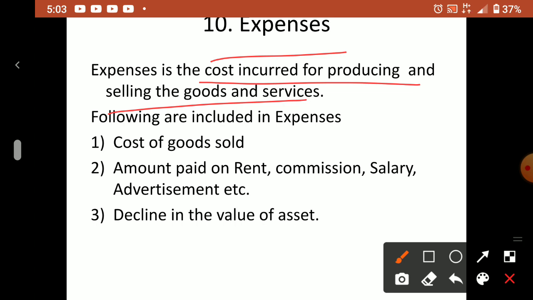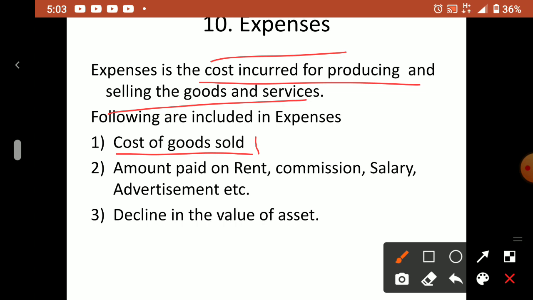So cost of goods sold, matlab, suppose we are making a dress of a particular pattern and design. To make it into a finished product, how much money you are spending from your pocket, that is called cost of goods sold. So cost of goods sold includes the purchase price, then direct expenses. All those expenses you have to add, then only you can calculate the cost of goods sold. Means till the selling point, how much you spend on that particular product, that is called the cost of goods sold.